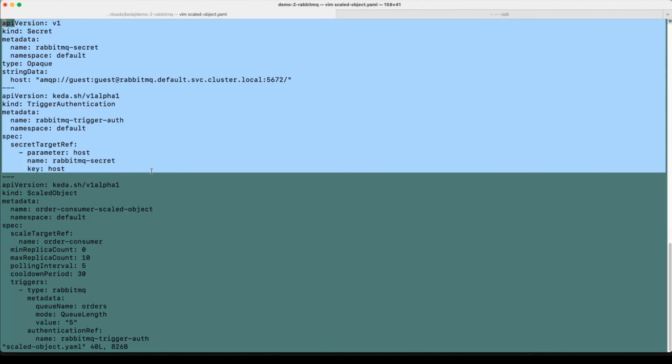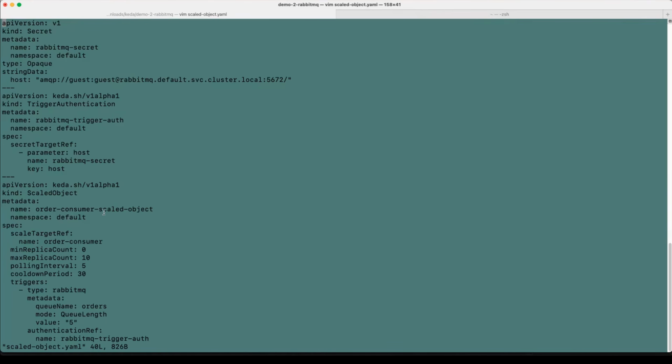Can you guess why we are using the secret resource? I'm sure you must have guessed it. We are using RabbitMQ, and RabbitMQ comes with a username and password. So I'm using the secret resource and trigger authentication for the RabbitMQ username and password. Same if you use Apache Kafka, you have to use the username and password. The scaled object: this time what is the trigger? The trigger type is RabbitMQ. Previously the trigger type was cron.